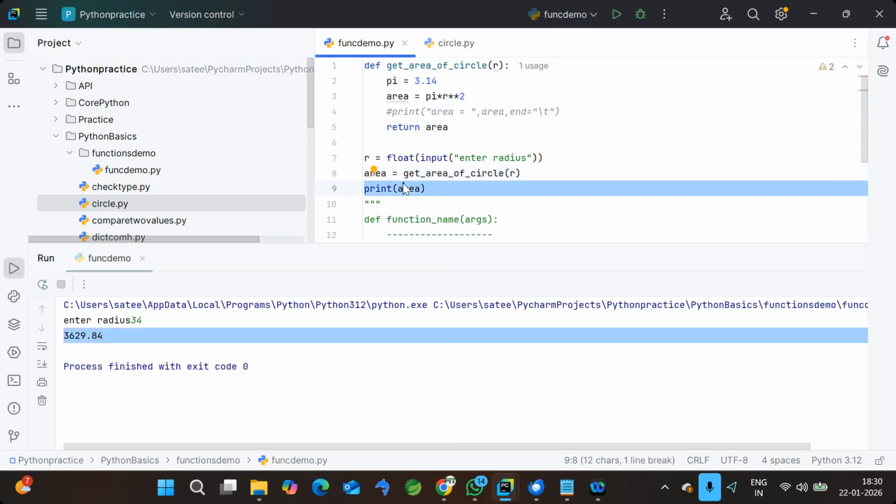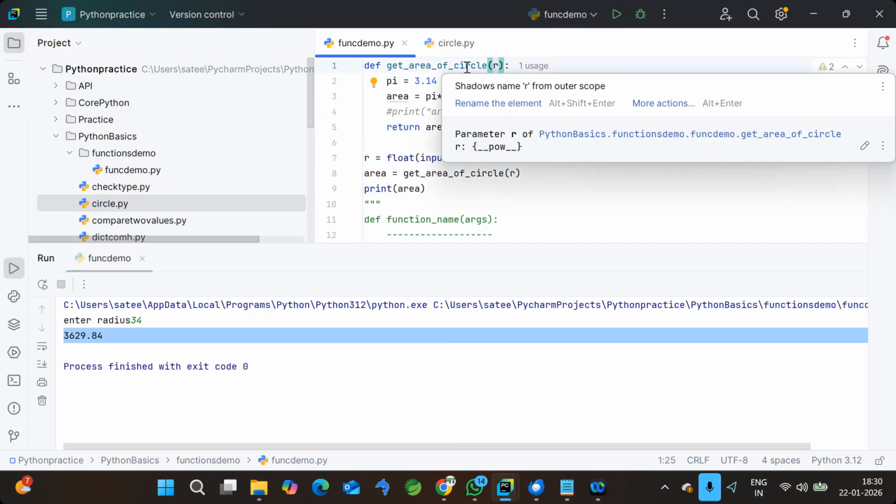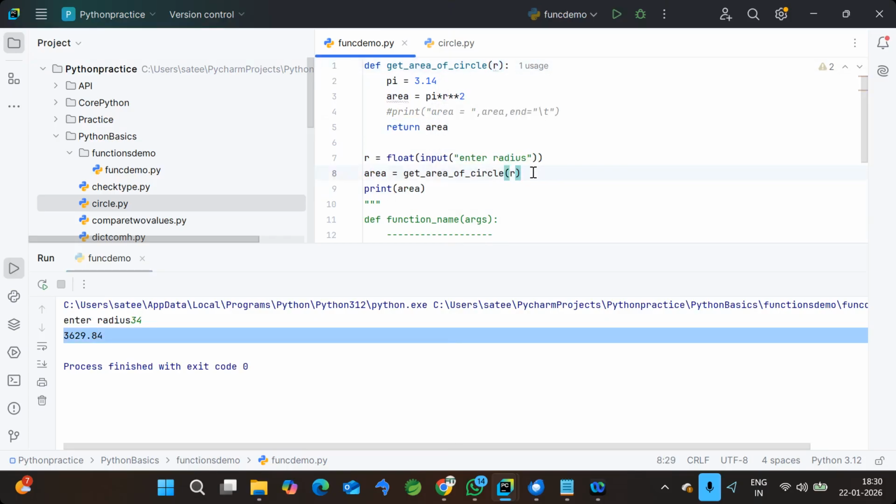So two things you need to understand here. Whenever you want to send an input to the function, you should always use arguments. And whenever you want to get the output from the function, you should use the return keyword to send the output from the function. So these two things you have to remember. If it doesn't require any input, keep it empty, as we did before. If you want arguments, send the arguments. Okay. Any doubt as of now?